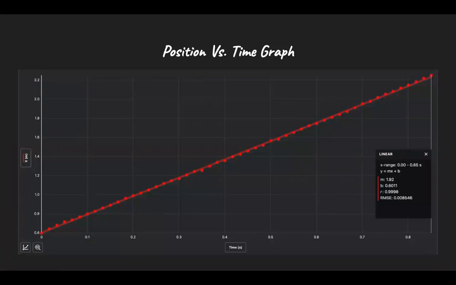This is our first position versus time graph of the video from the previous slide. This graph shows how far the skateboard went over time from its initial position. As it can be seen, the skateboard is moving in a positive direction with a rolling friction.